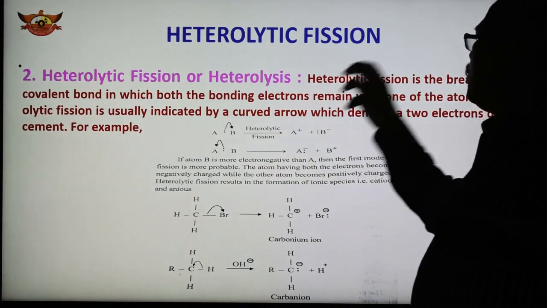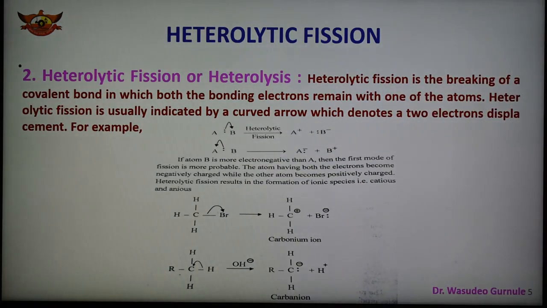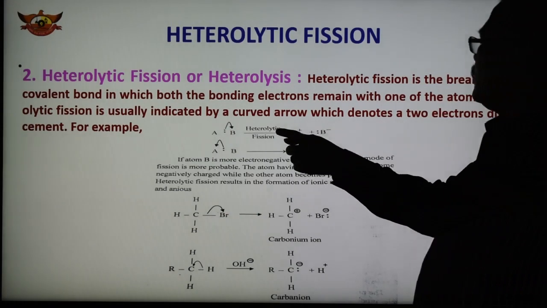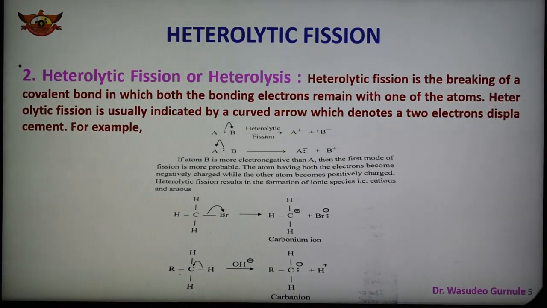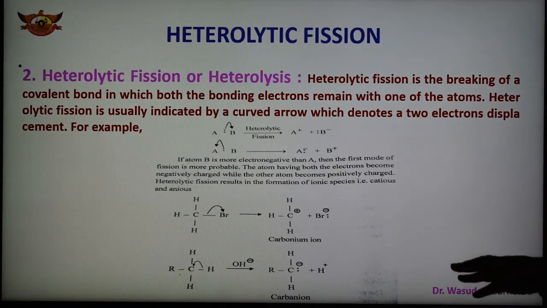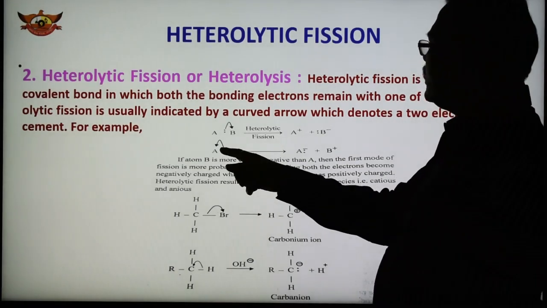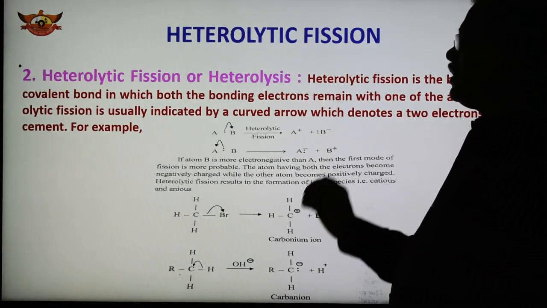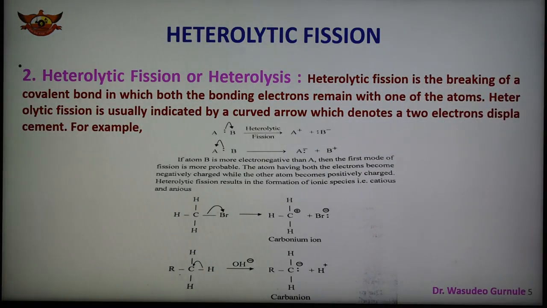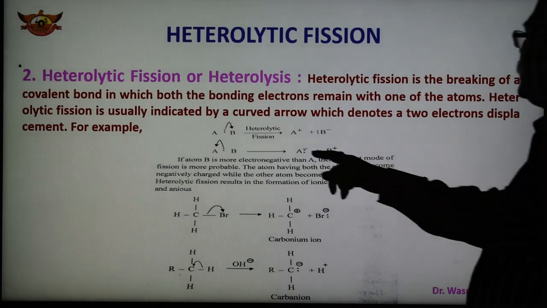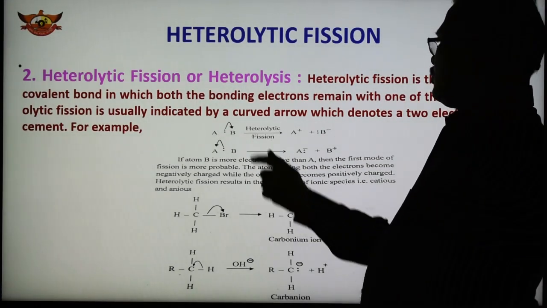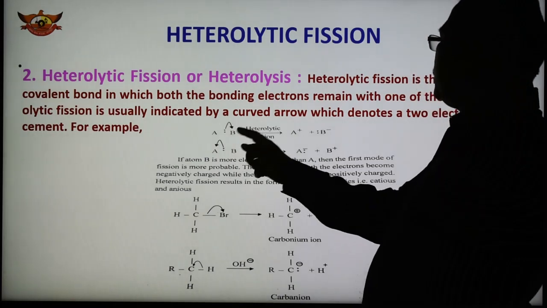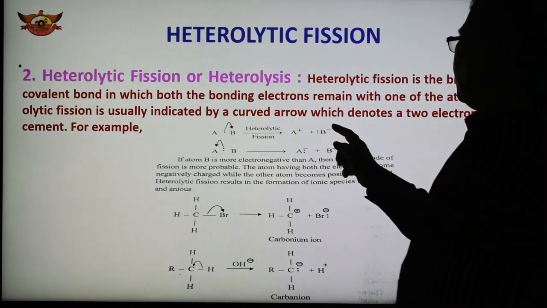If B is more electronegative as compared to A, then the first is more probable. The shared electron pair shifts to the more electronegative atom. So this is unequal distribution of electrons, and both electrons go to B, giving positive and negative charges.